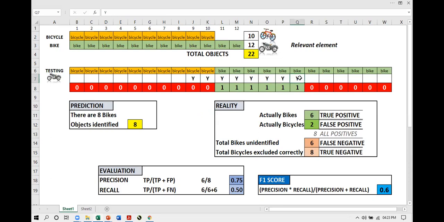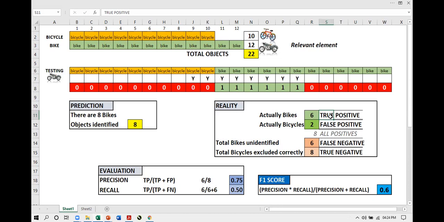So the prediction was positive. It is a bike. That's a positive statement. So there are 6 true positive predictions. So here it is, actually 6 bikes, we will call them true positive. So what is true positive? Now this is a new term which has come in here. True positive means when a prediction is done for something to be happening, that is positive. And if that prediction is correct, it is called a true prediction or true positive.